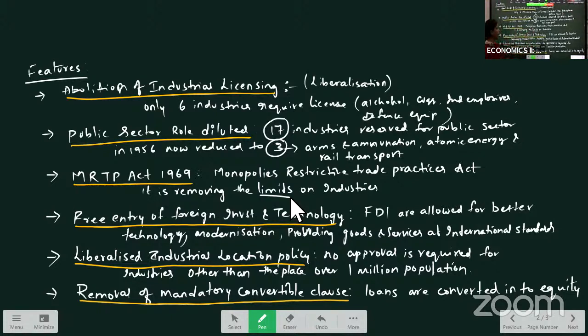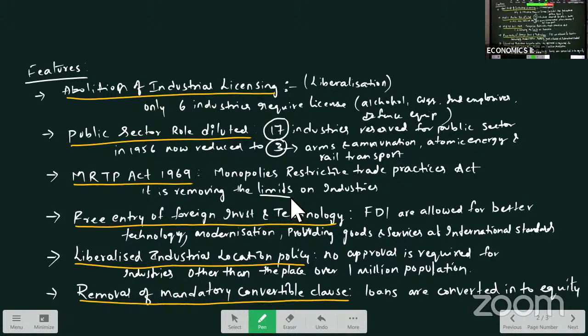Whoever the monopolies are, the limit was there on monopoly. These limits were removed now, and monopolies are supporting sick units which are in public sector undertakings with low technology, less output and all. And also the small scale industries are supported by the monopolies. Next, free entry of foreign investment and technology.